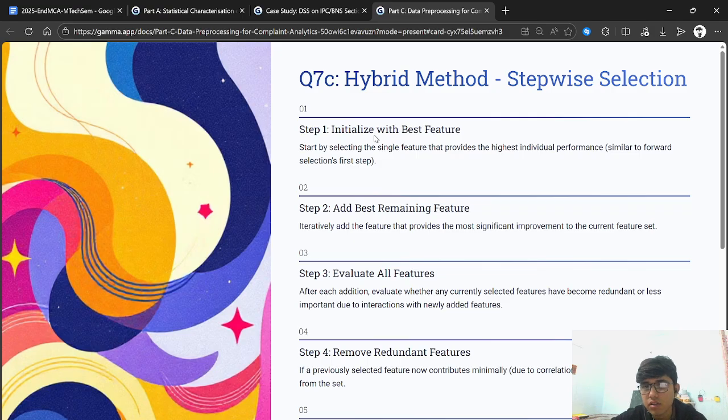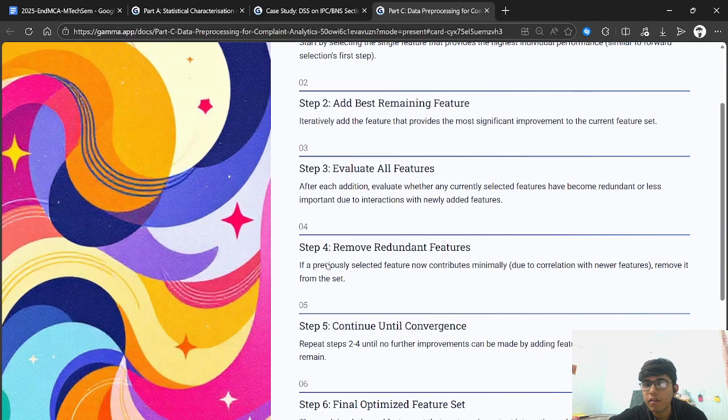Evaluate these features after each addition. Evaluate whether a currently selected feature has become redundant or less important due to interaction with newly added features. Remove redundant features if a previously selected feature now contributes minimally due to correlation with newer features. We need to remove that feature from our set.